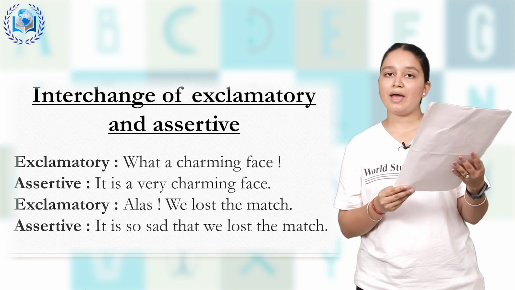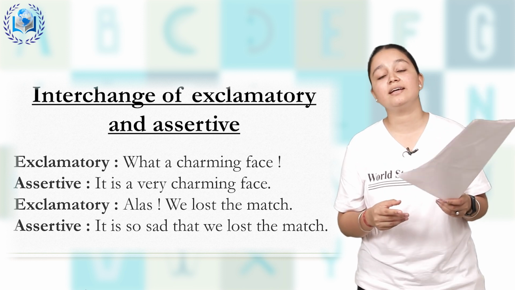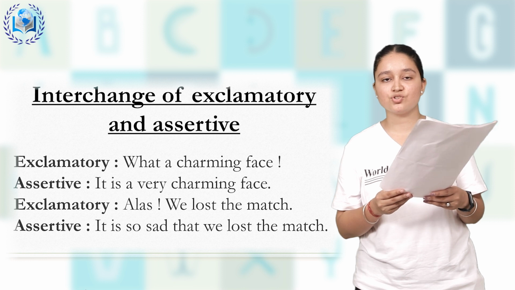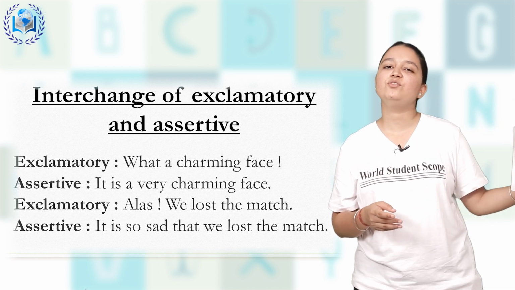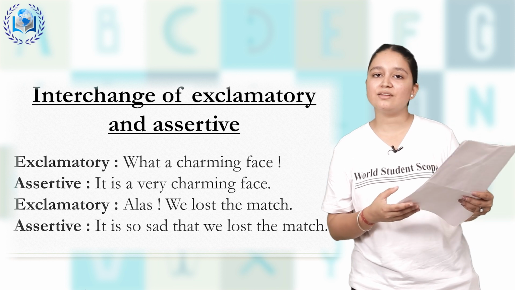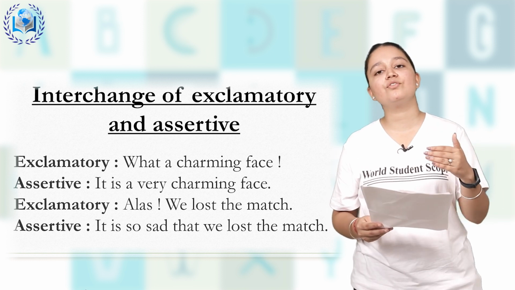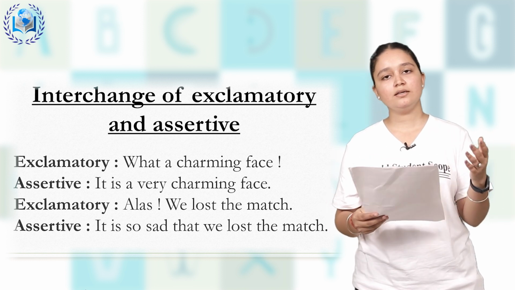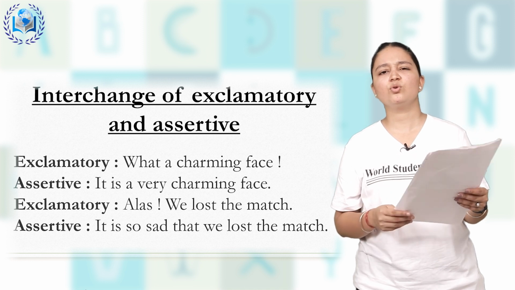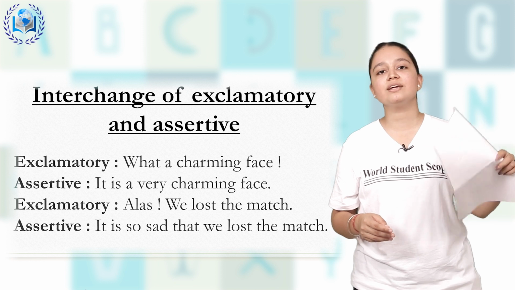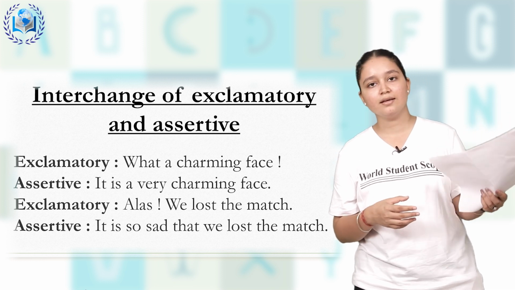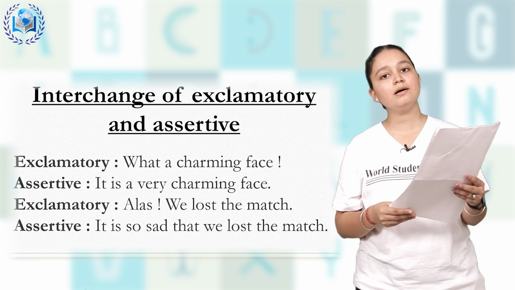Alas, we lost the match. Now we are regretting that, alas, we have lost the match. So what we will write in assertive is, it is so sad that we have lost the match. This means there is no change of meaning. In exclamatory we were saying that oh, we have lost the match, and in assertive also we are saying that it is so sad that we have lost the match.